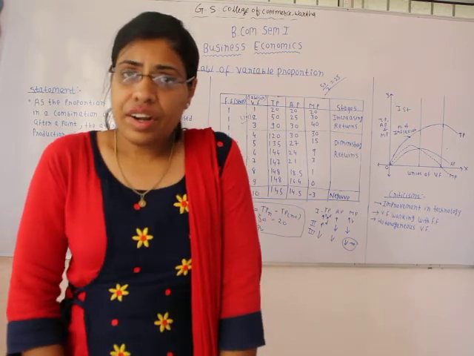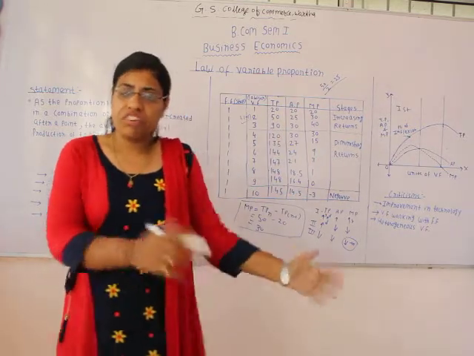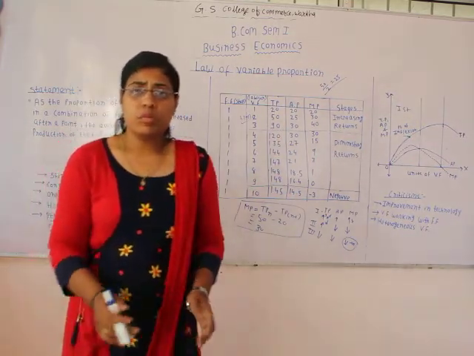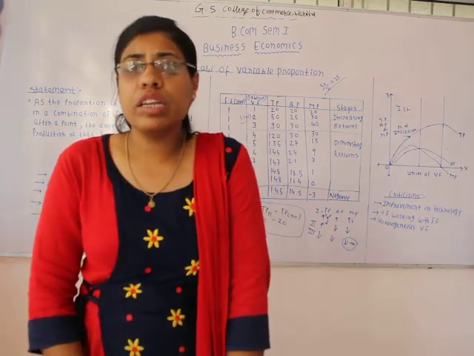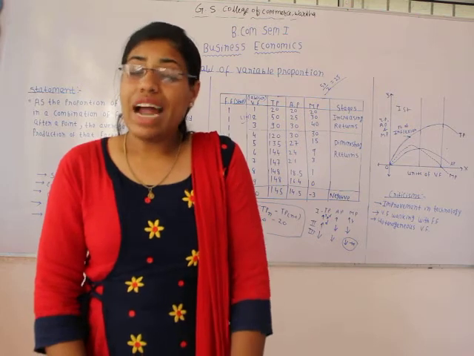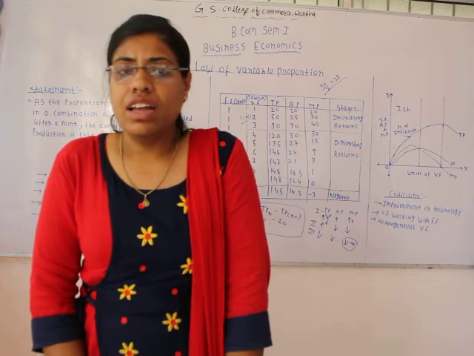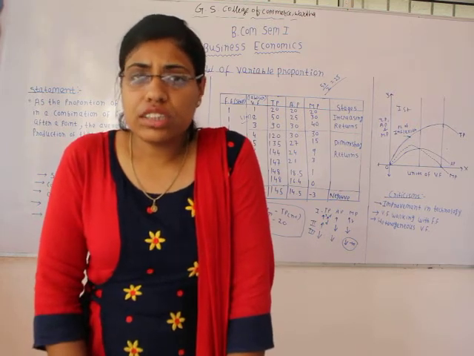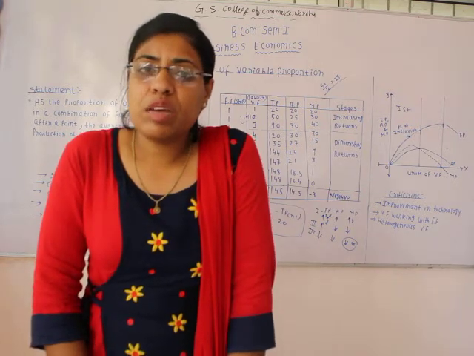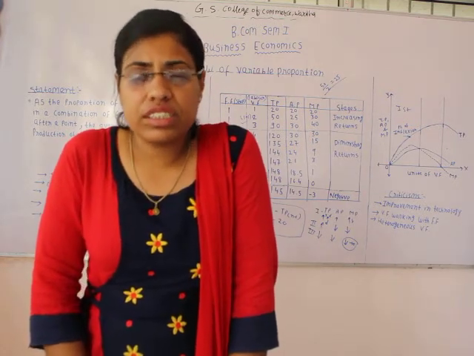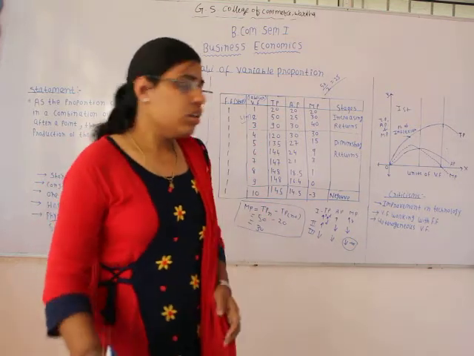And when we use additional variable factor on the same fixed factor, the proportion that we are using becomes inappropriate. That much variable factor would not be required for working on that fixed factor, and due to the over employment of the variable factor on the same amount of fixed factor, the return that we are going to get will decline.